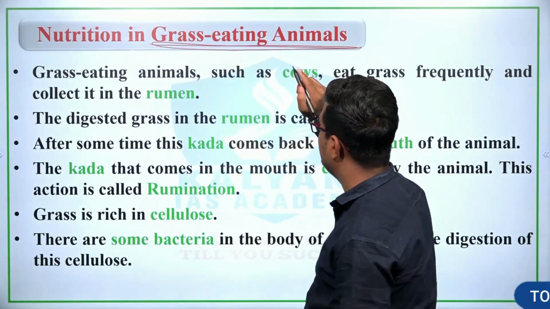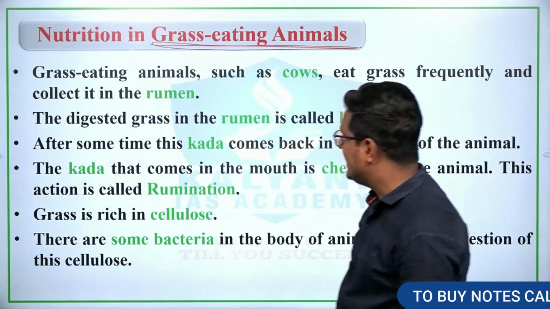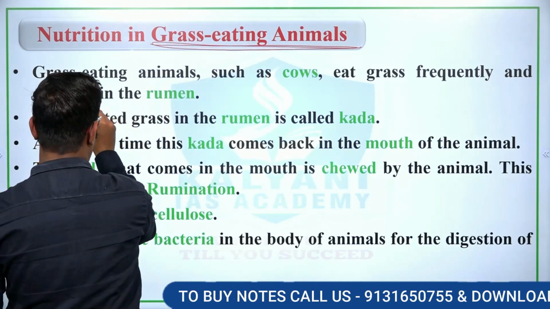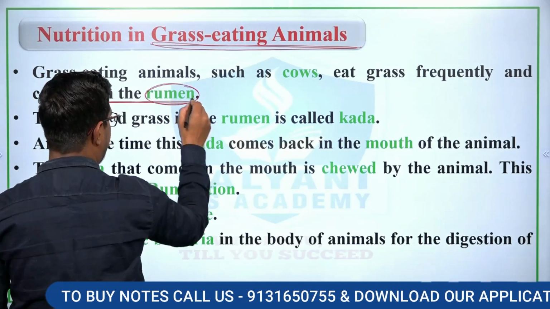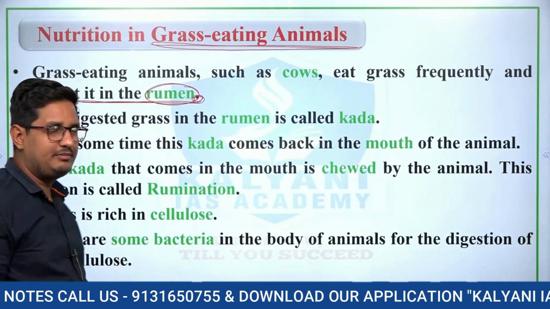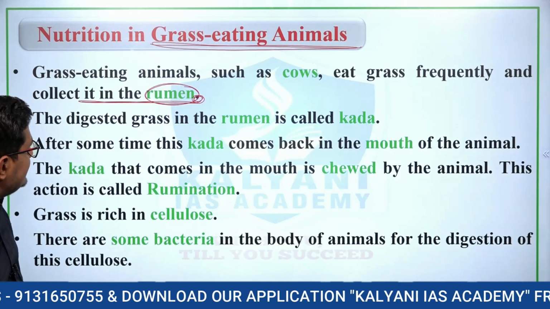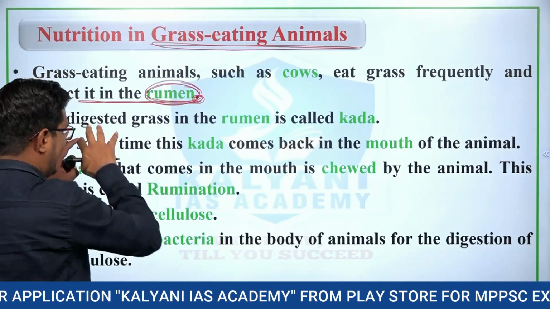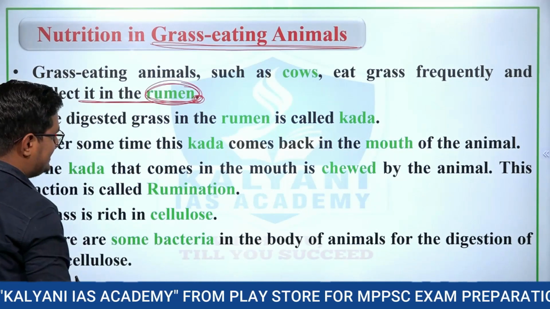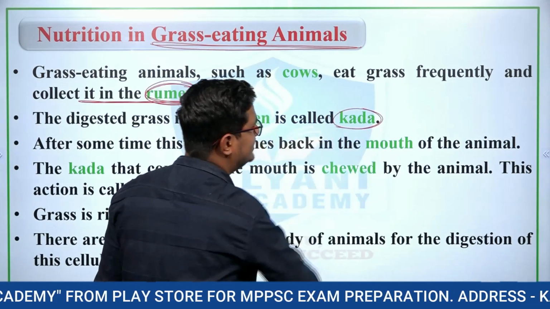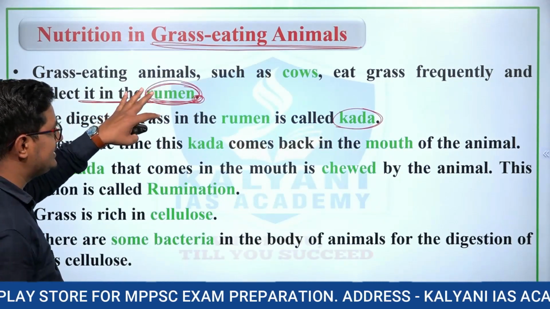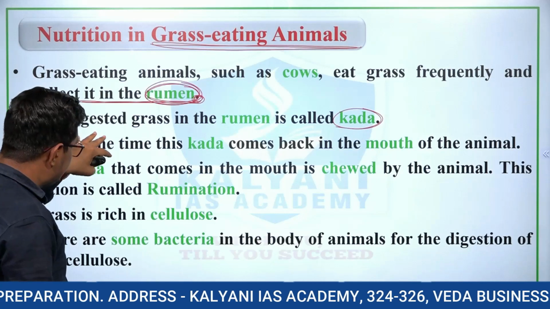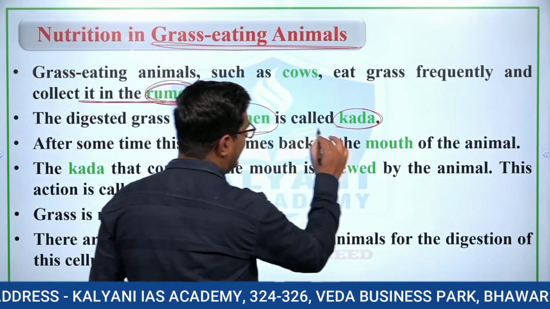Now nutrition in grass eating animals. So what type of nutrition do grass eating animals have? Grass eating animals such as cows eat grass frequently and collect it in the rumen. Some facts related to ruminants can be asked in the exam, right. The digested grass in the rumen is known as kada, right.